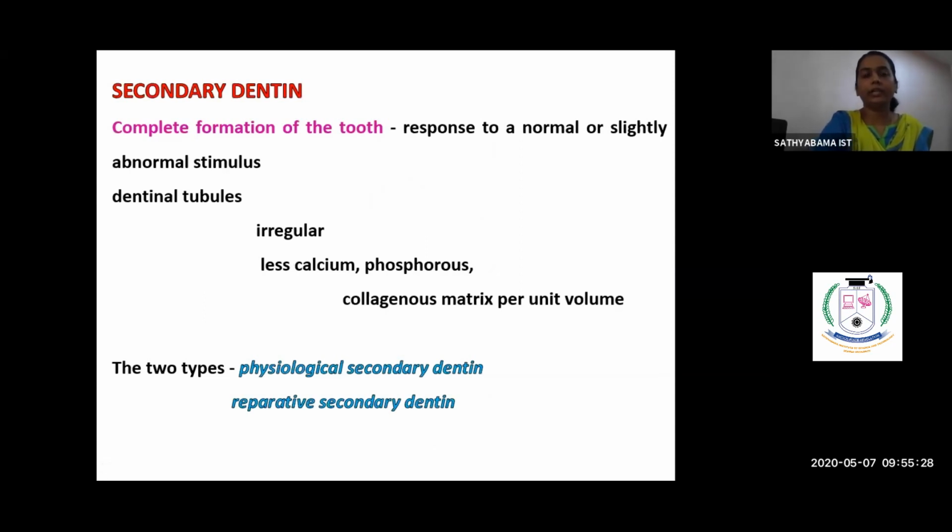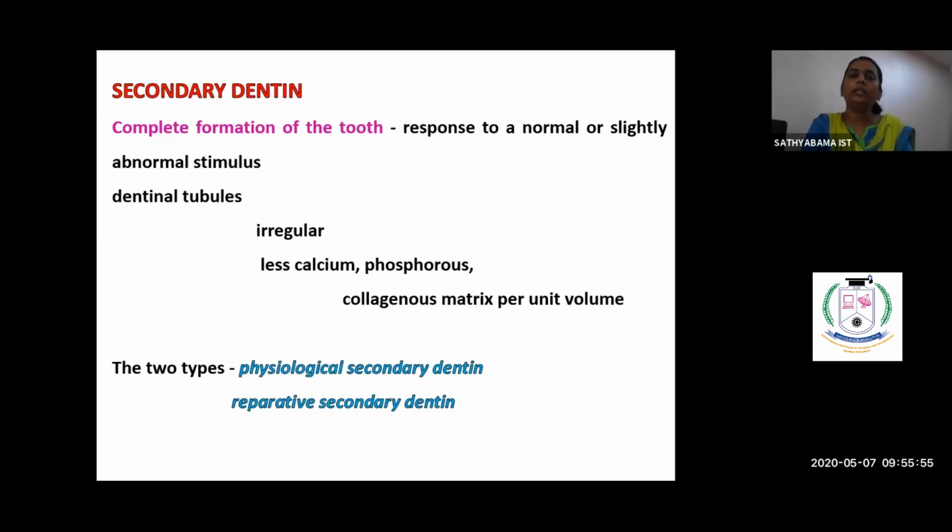So what is the secondary dentin? First, when we saw the enamel changes, we'll leave it here. So we'll just go back and see what all happened. When it was the enamel changes, the lesions affecting the enamel or the regressive changes of the enamel, we can put it as attrition, abrasion, erosion, and abfraction.